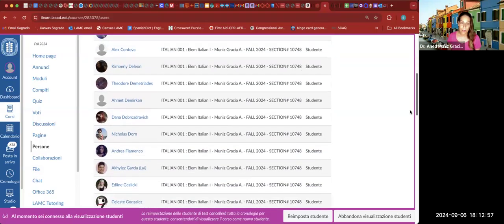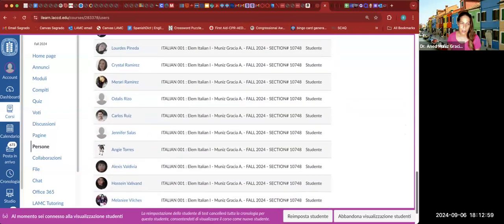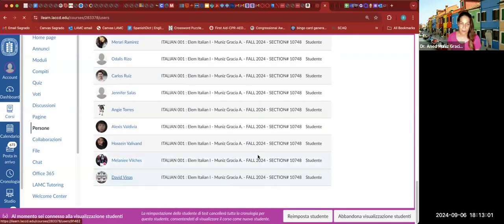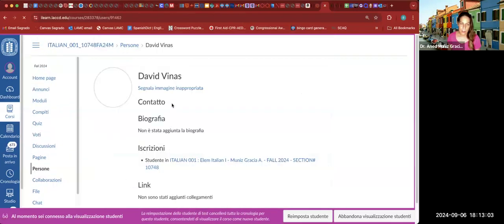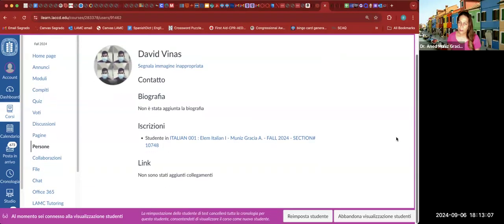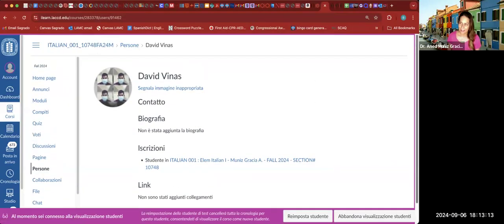So here is where you can see, and you can click on someone, let's say the last one, and let's see, contacto. I thought there should be a way of contacting people here, but there's not. So I'll check on that. But again, you can ask people in the discussions, because we are going to have them pretty often, and this is just a way of also communicating and applying what you know.